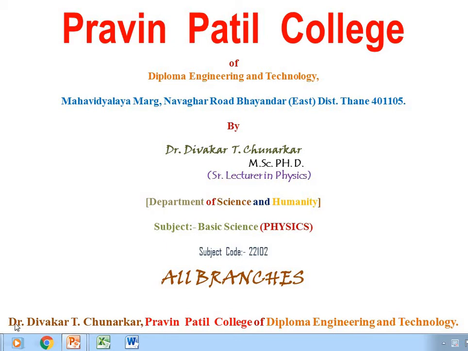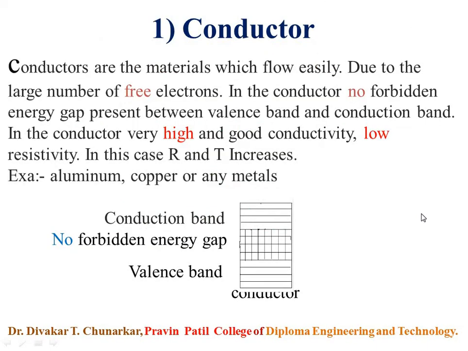Yes, my friends, last time we explained energy band, conduction band, valency band, forbidden energy gap, and so on. Today I will explain conductor, semiconductor, and insulator. So already you have to know the material can be broadly divided into three categories: conductor,